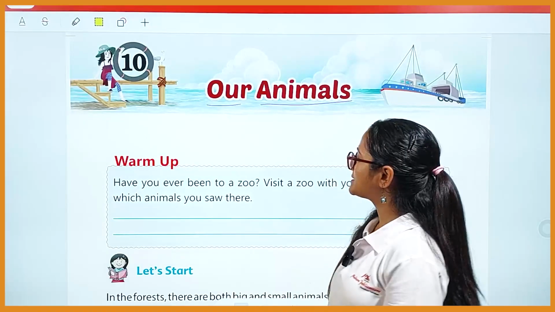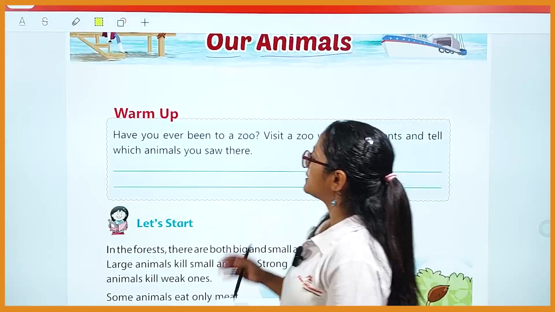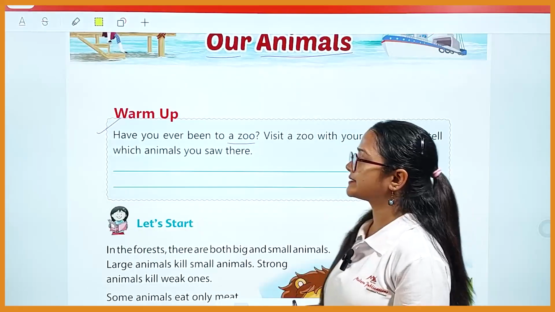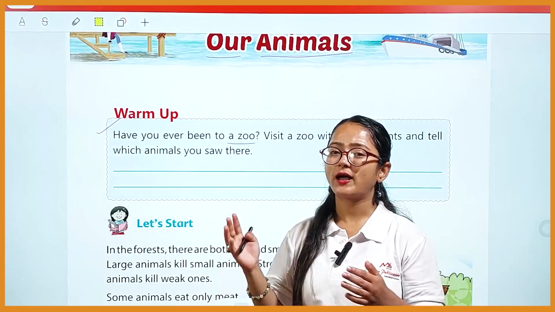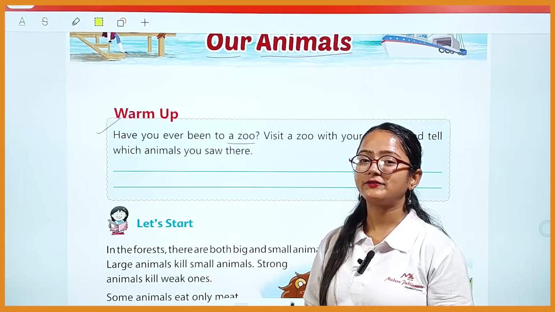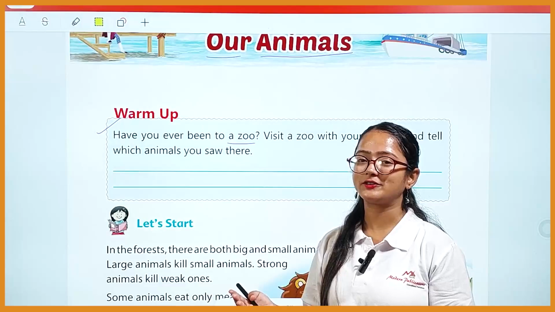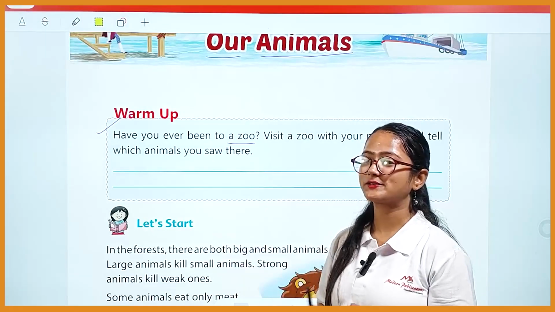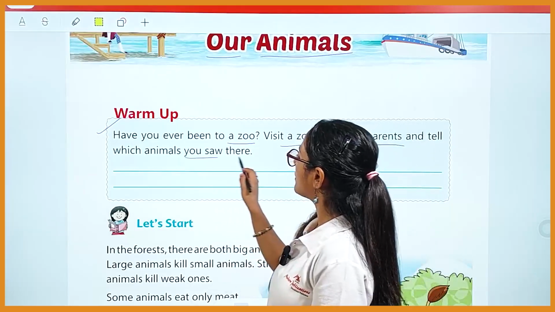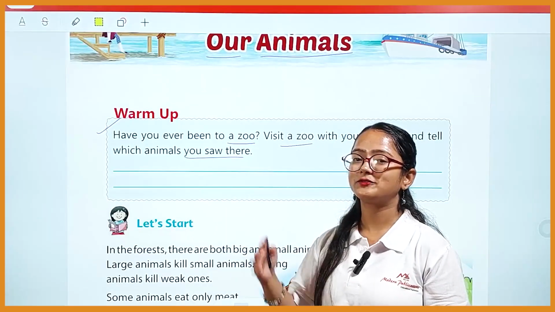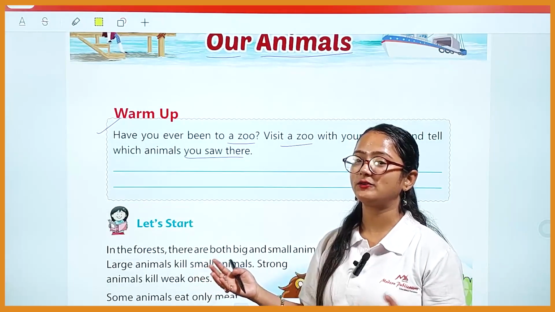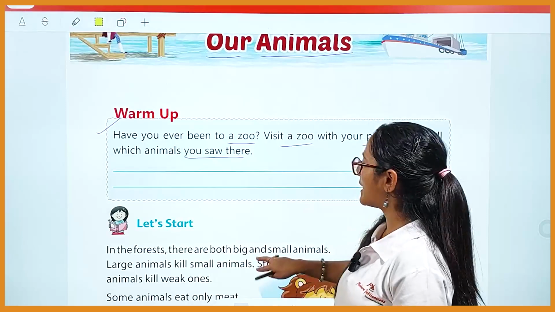So let's start the story, but before starting, here comes a warm-up activity. Have you ever been to a zoo? If you have, then you have seen lots of different animals. If you haven't, then you must visit it with your parents, friends, or relatives. Visit a zoo with your parents and describe what type of animals you saw there. So this is your activity to do.